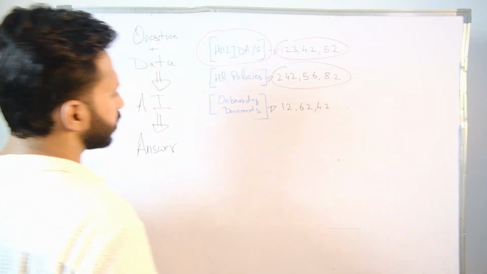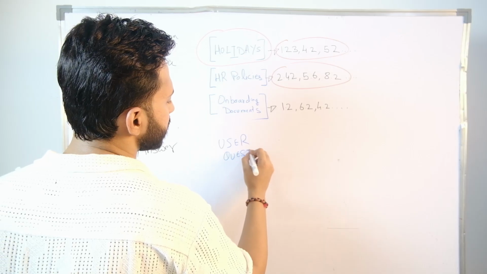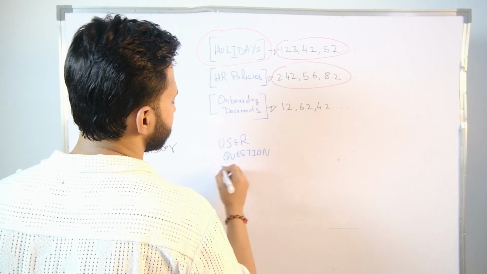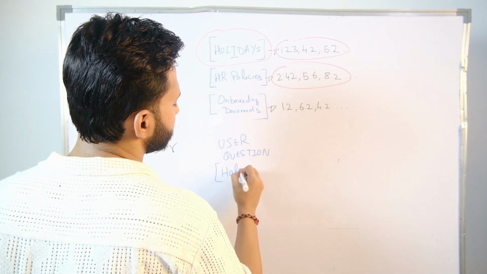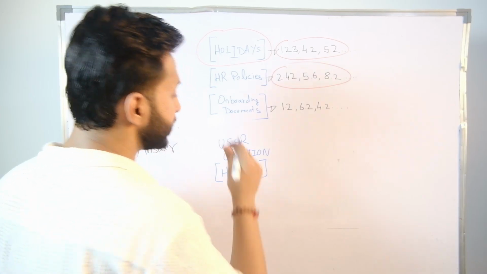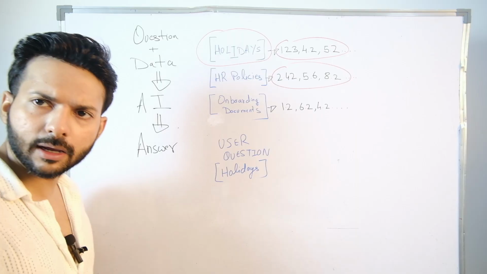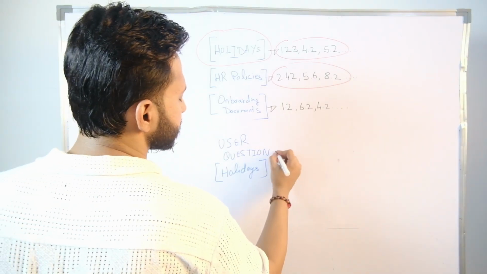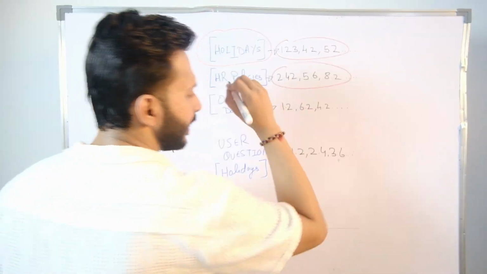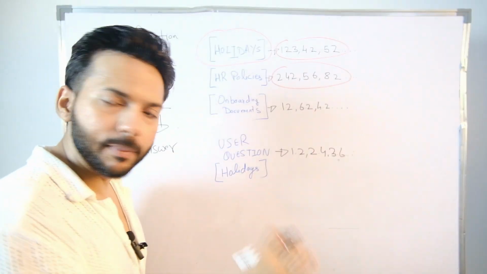User asks a question. Let's say the question is around holidays. When will the next holidays be? This user question, which is also a text, can be converted into a numerical form. Its own embeddings. Just writing some random numbers. Now, the magic moment.